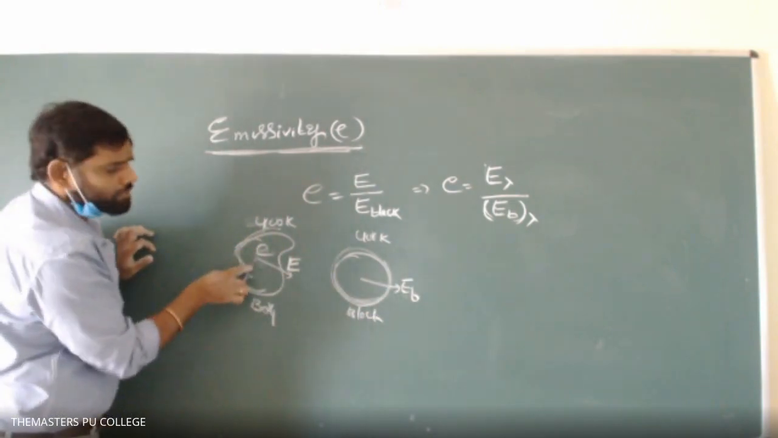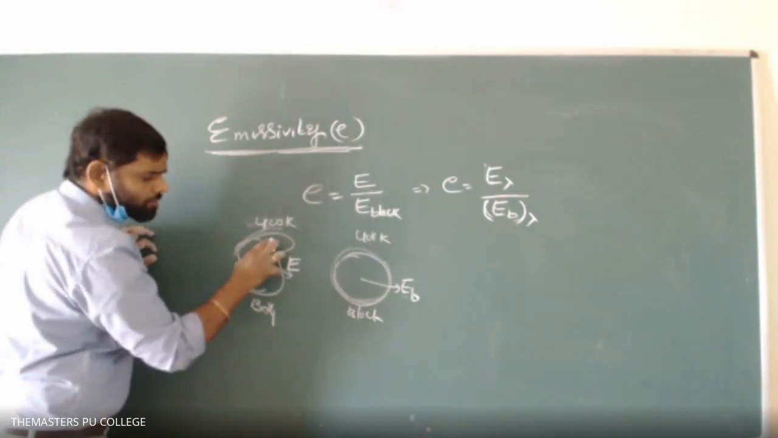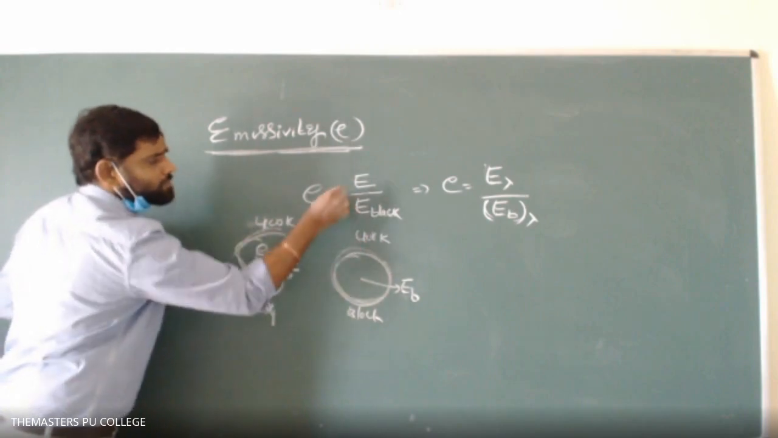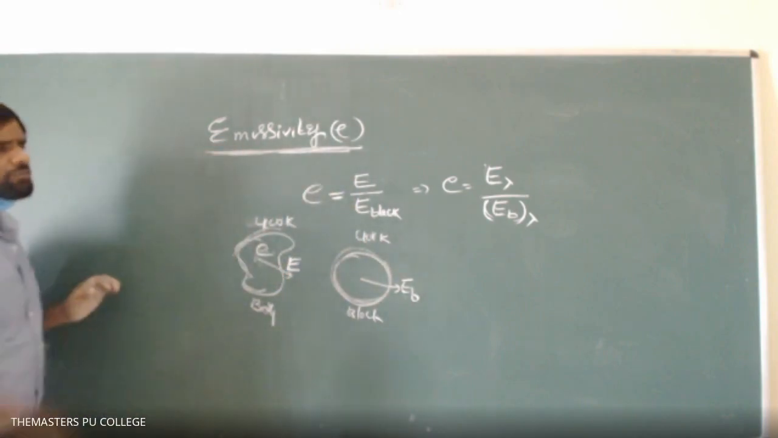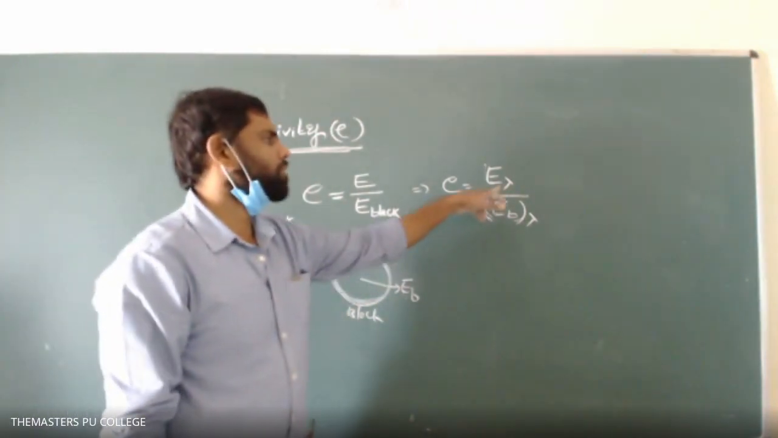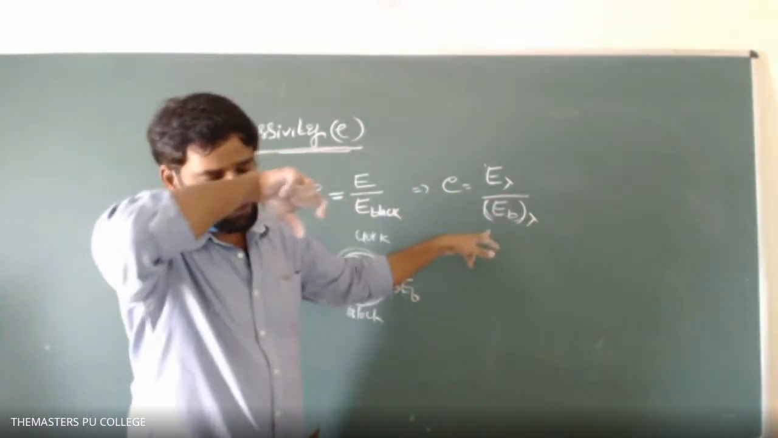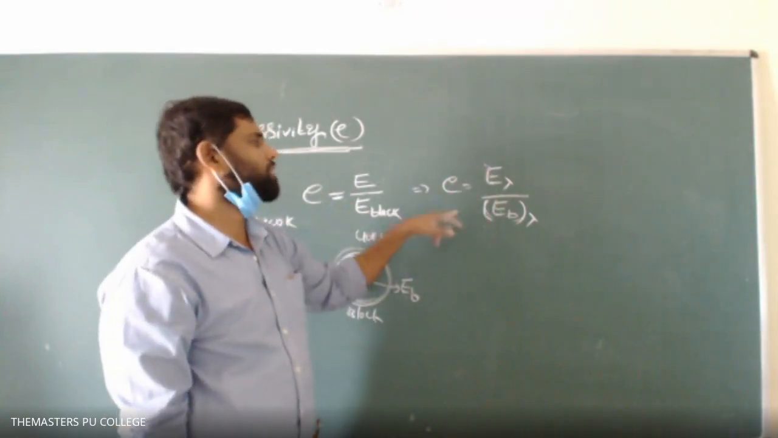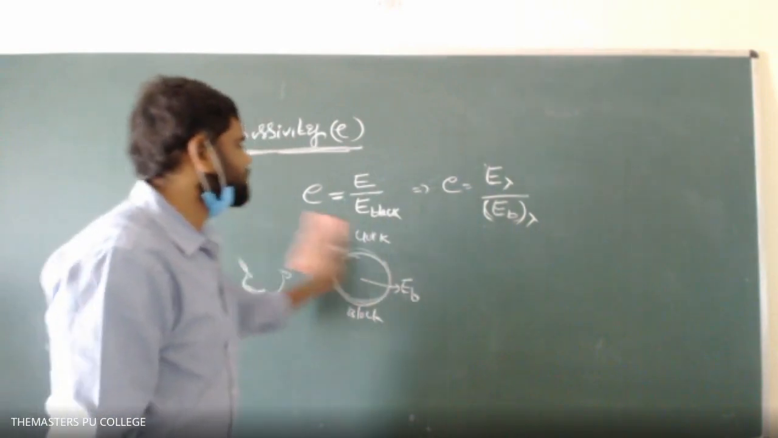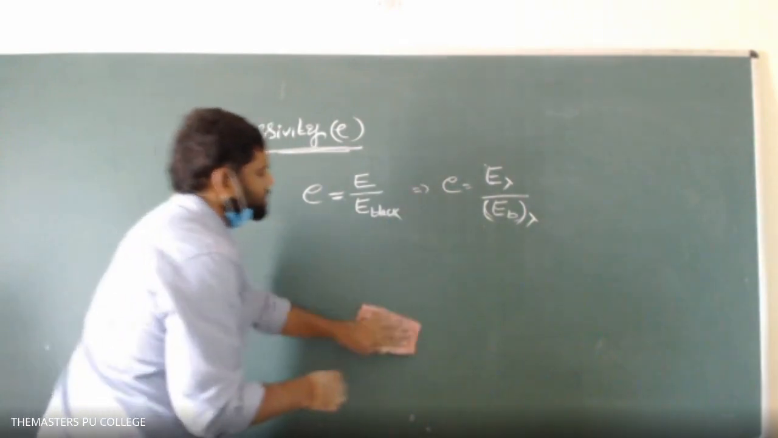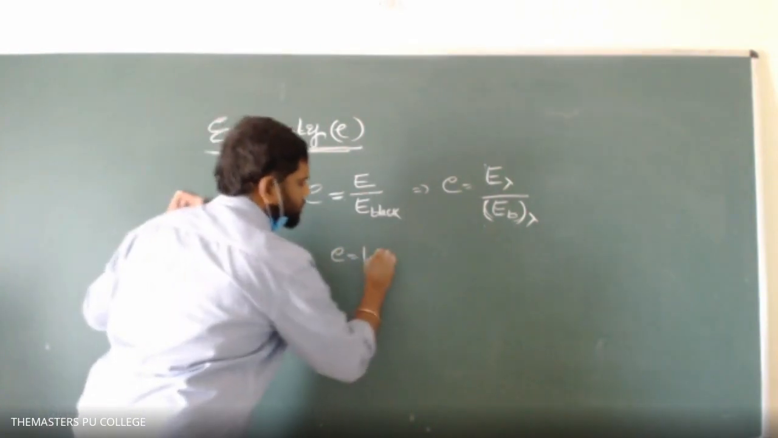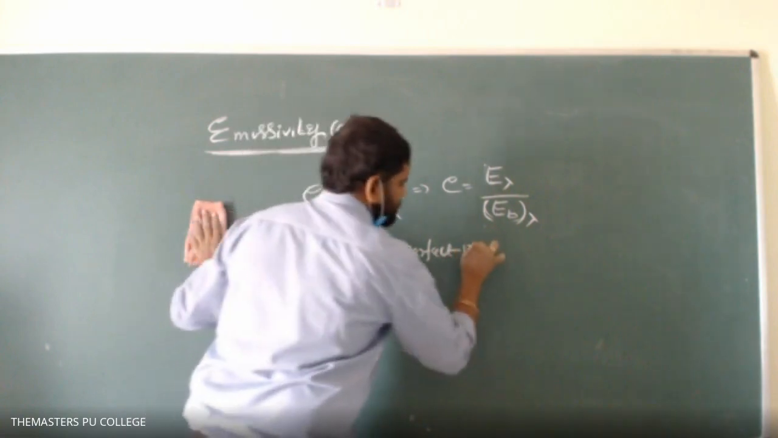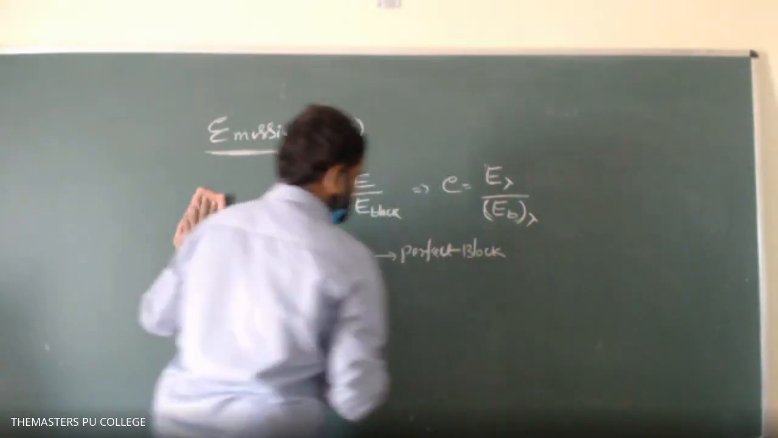The emissivity is defined as the ratio of emissive power of a body to the emissive power of a black body when both are at the same temperature. That ratio is known as emissivity. Or we can write the emissive power of a body at a particular wavelength to the emissive power of a black body at the same wavelength when both are at the same temperature. That is also called emissivity. So what is its value? E will be equal to 1 for a perfect black body. The emissivity will be equivalent to 1.